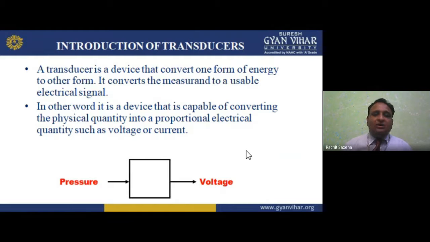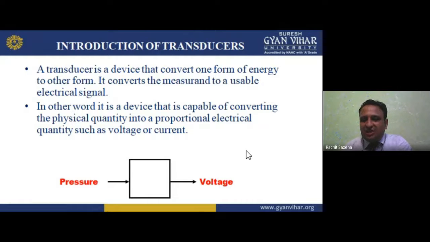Now, in other words, it is a device that is capable of converting the physical quantity into a proportional electrical quantity, such as voltage or current.